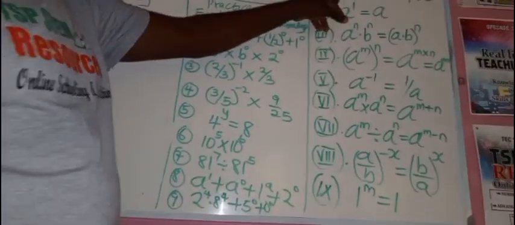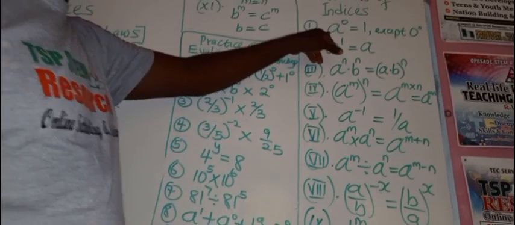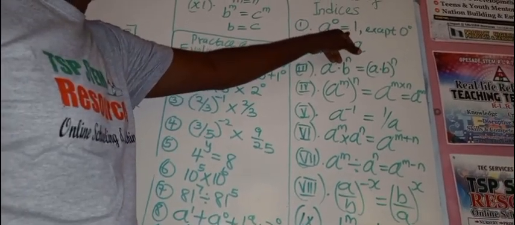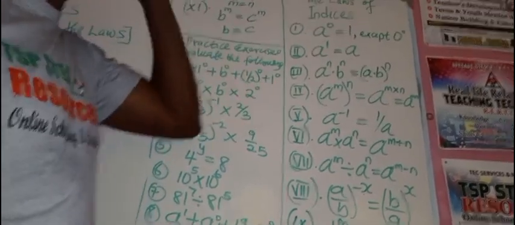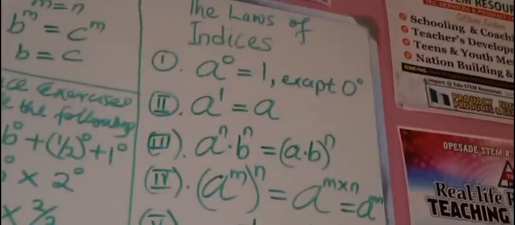The first law of indices is this. Anything raised to power 0 is 1, except 0 raised to power 0. It is only 0 raised to power 0 that is not 1. But any other thing, for example, in this case now, I wrote a raised to power 0 is what? Is 1. 2 raised to power 0 is 1.